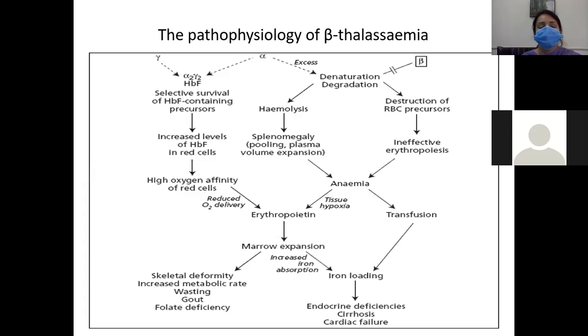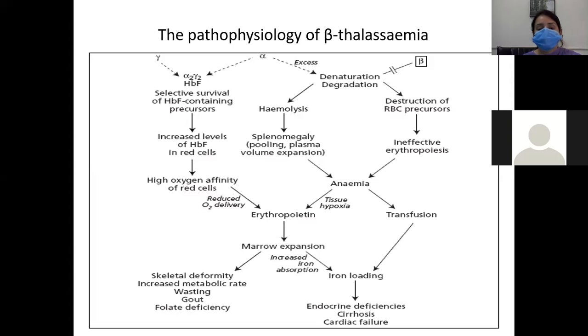In case of fetal hemoglobin, always remember there is a high oxygen affinity of red blood cells. When there is higher oxygen affinity, they will not properly deliver the oxygen to the tissues. There will be reduced oxygen delivery to the tissues. And what will be that effect? There will be increased production of erythropoietin by the kidneys and also by the liver.